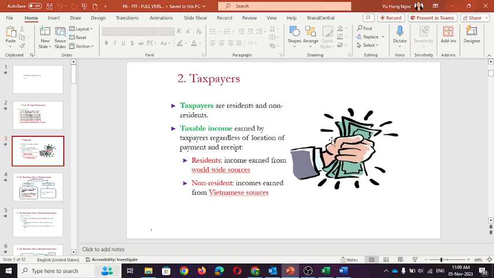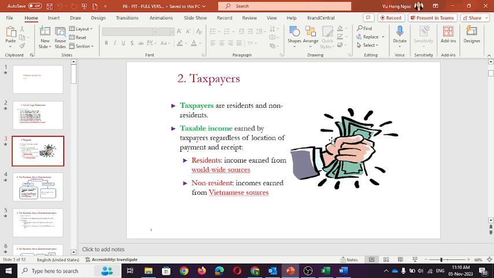So today we would like to talk about how to determine the personal income tax obligations of the expatriates who come to Vietnam for long-term Vietnam assignments. Basically, we will learn how to determine their tax residency status.